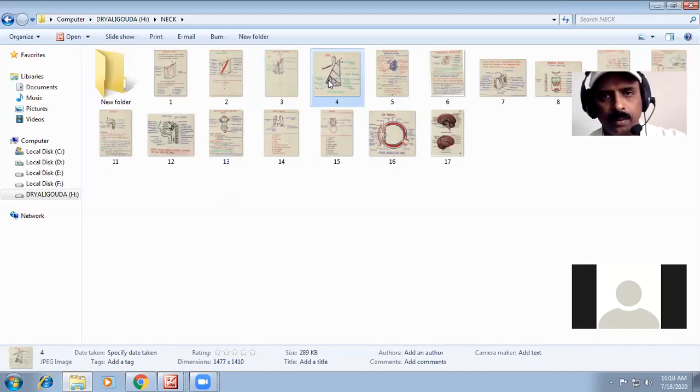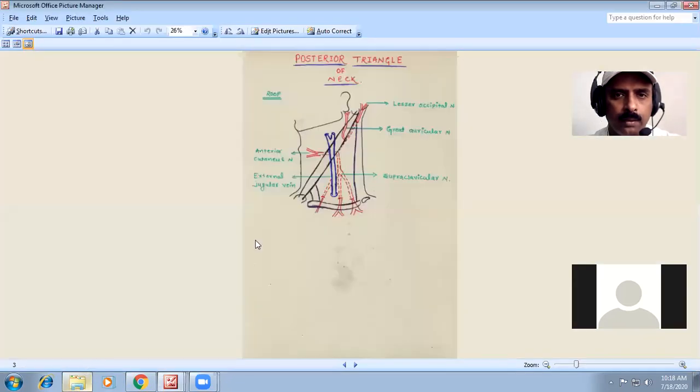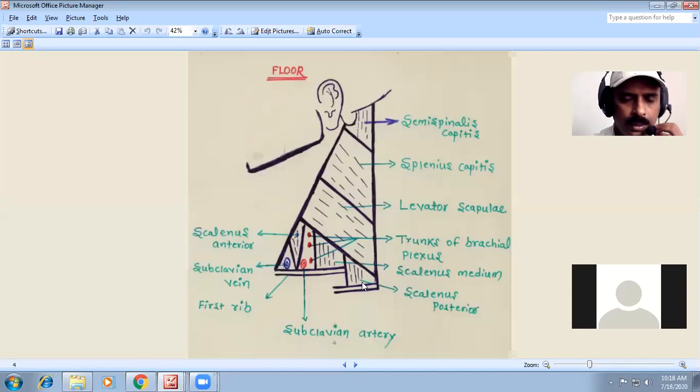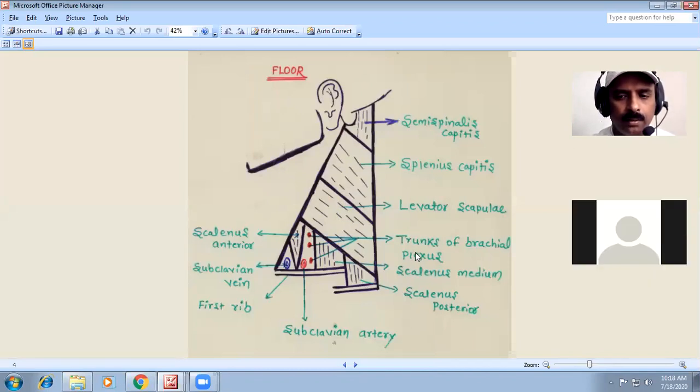posterior triangle. So almost all the two subtriangles in that you have to know, and in the subtriangles you are going to get the floor. So can you see the floor diagram? Yes, sir. Okay, good.